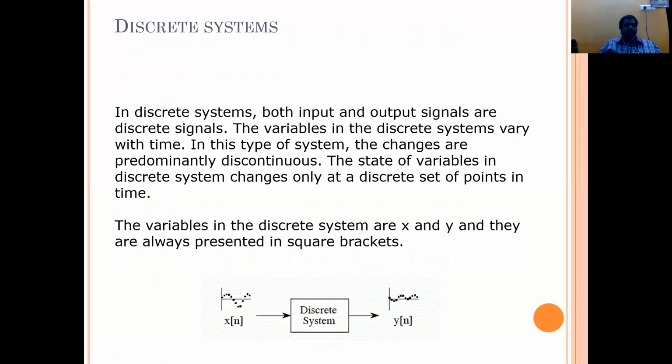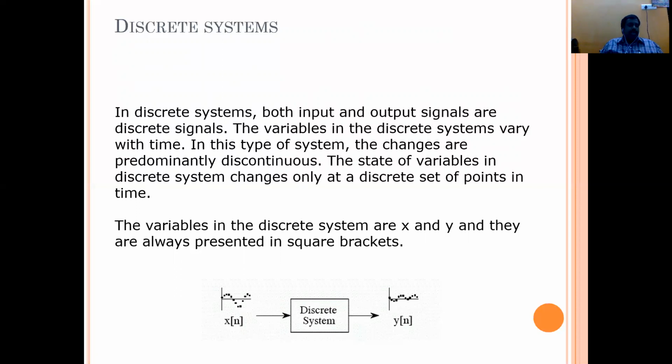The second one is the discrete system. In a discrete system, both input and output signals are discrete signals. The variables in discrete systems vary with respect to time. In these types of systems, the changes are predominantly discontinuous. The state of variables in a discrete system changes only at a discrete set of points in time. The meaning of this is, in simple terms, the input is given to the system in a discontinuous or discrete manner.